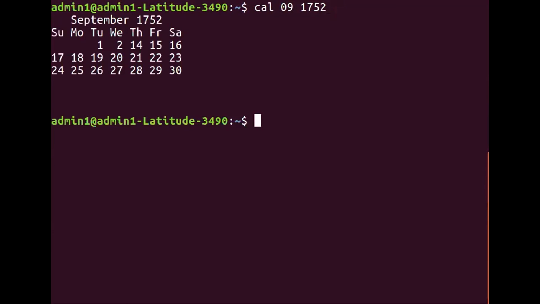Now, for all those who are not aware, they feel that there is something wrong with the command of the Unix operating system. Let me honestly tell you, no. This particular output, this particular calendar of September 1752, is absolutely correct. This is the craziest calendar that one can ever see for the month of September 1752. Now the reason is this.